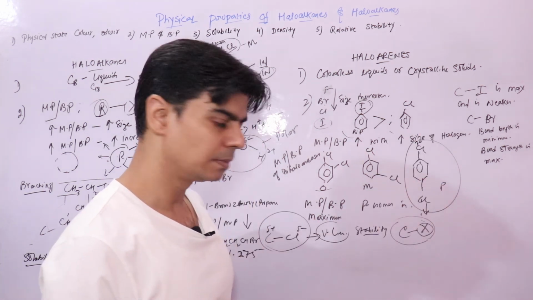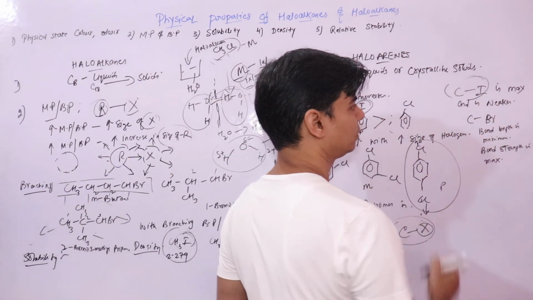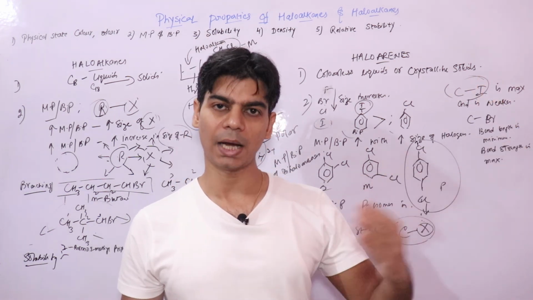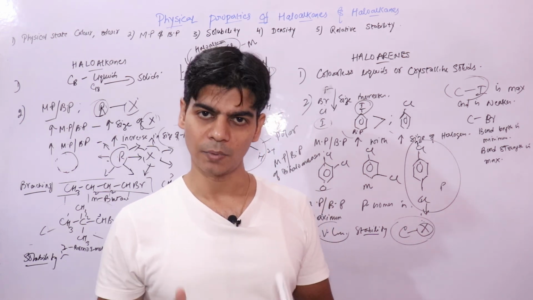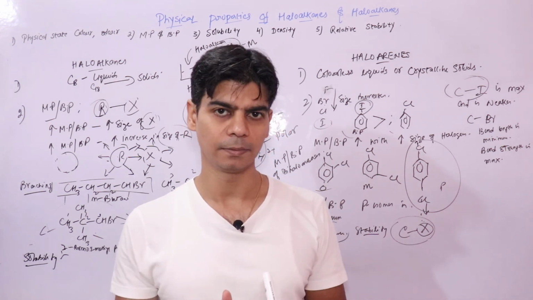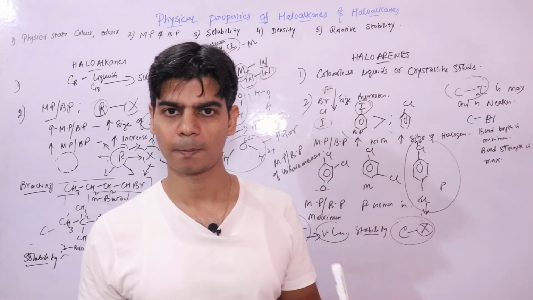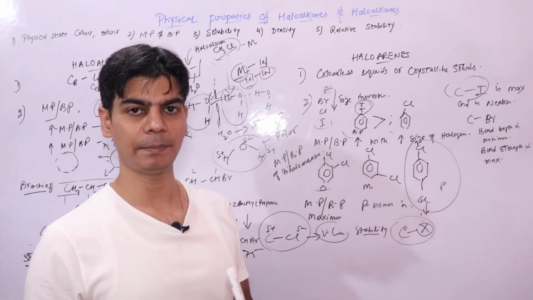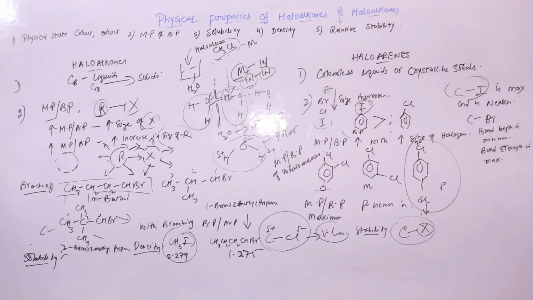Because iodides break to give you iodine, because this bond is weakest, right? So haloalkanes that contain iodine are unstable. They have less stability. Why? Because of this bond strength. Their bond strength is weak because of maximum bond length, right? So that is why when iodides are placed in air, they appear reddish brown, because they break to give you iodine gas.